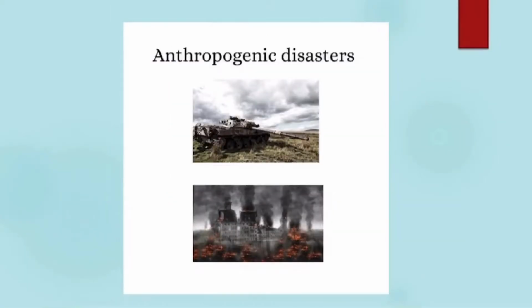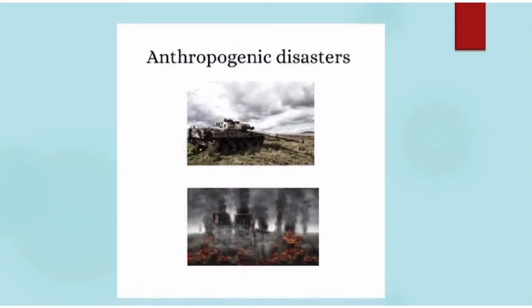Anthropogenic disasters or man-made disasters are caused due to human errors or mismanagement of man-made systems. This type of disaster can sometimes be intentional as well. Some examples of anthropogenic disasters are nuclear explosions, war, plane crashes, train accidents, and even pollution and deforestation come under this category. Because over a period of time, pollution and deforestation can cause depletion of natural resources or even total exhaustion of natural resources, which can cause further hazards or even major disasters.